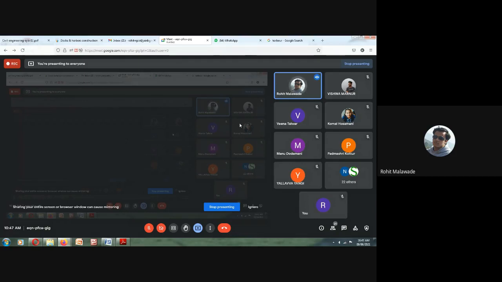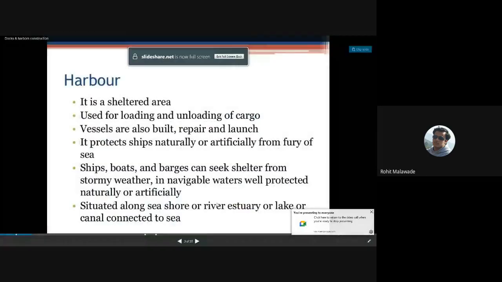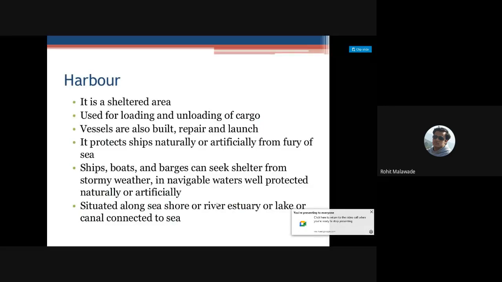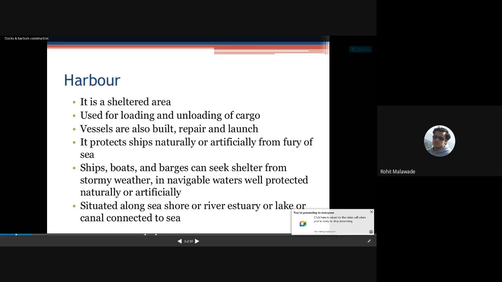Now we will see what kind of advantages we have due to this water mode of transportation. First of all, it is a powerful means of defense. For the defense of our country, water transport is very, very important. And it is the cheapest mode of communication. The maximum of the heavy material comes from waterways.